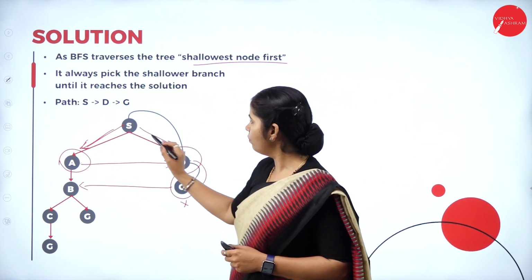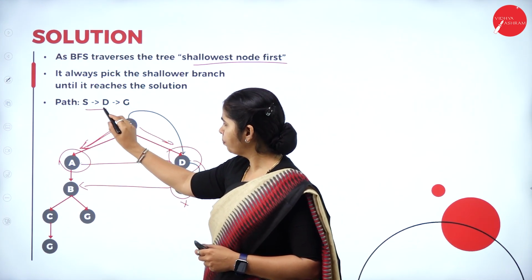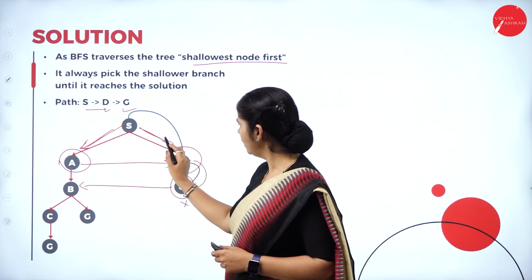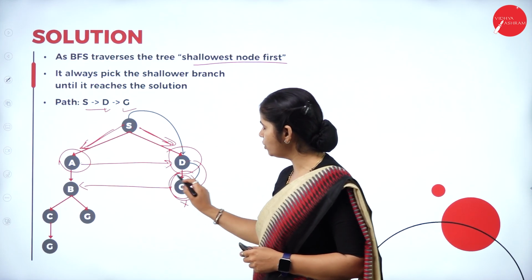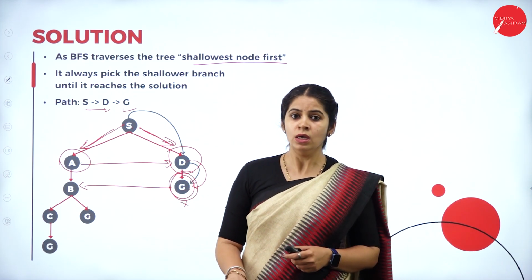For this particular example, we are taking S, D and G. We are finding the solution directly from S to D and D to G. This is the shortest path for which we can find the solution.